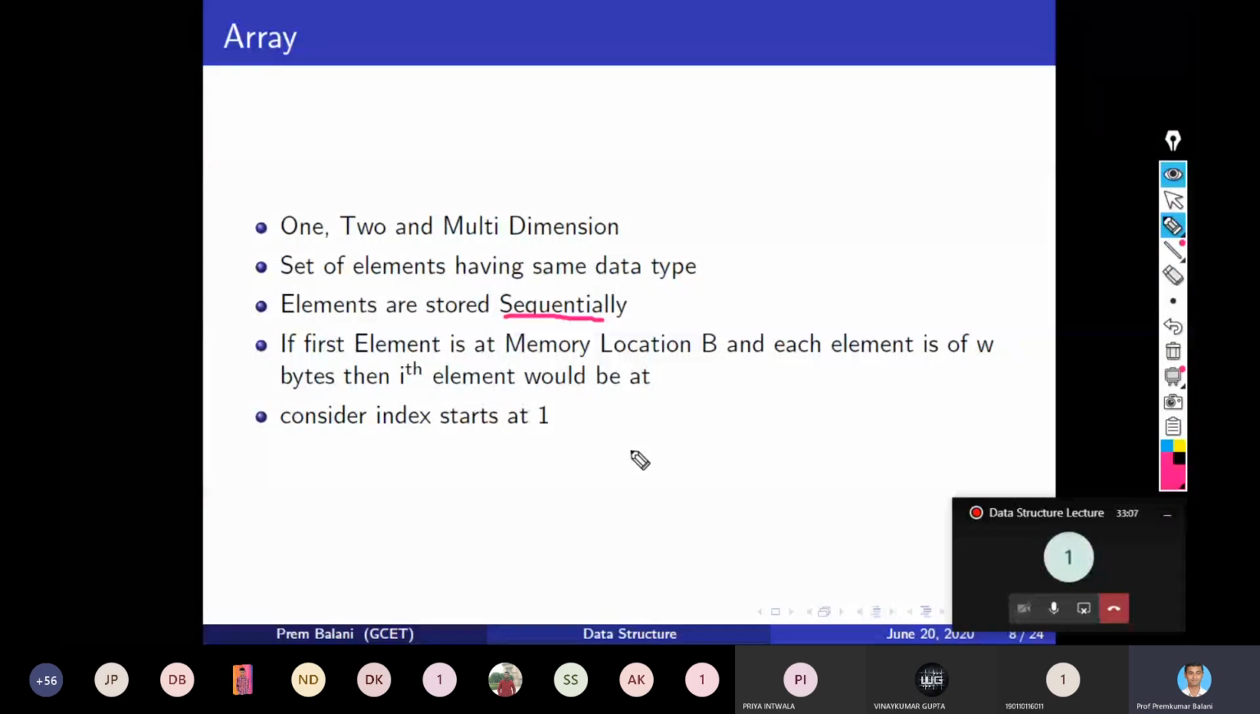You have to tell me the equation. In the chat, all of you think on this for 30 seconds or 1 minute, and prepare an equation so that we can know the address of the ith element. Are you getting my question? Please write the equation and tell me in the chat section what the equation will be.